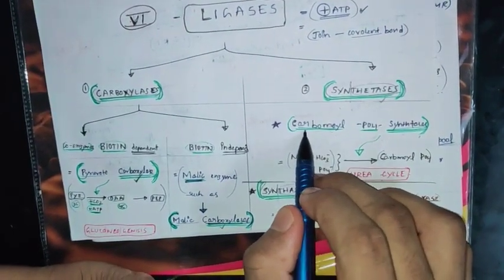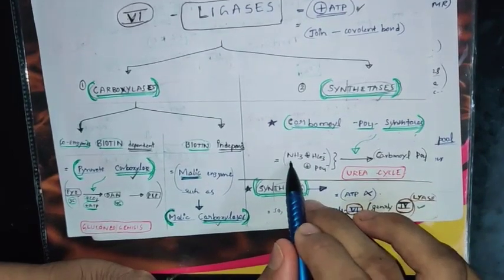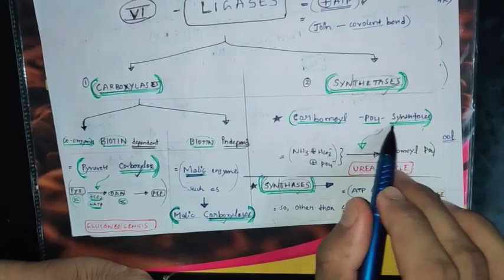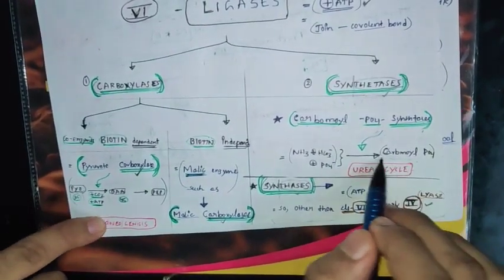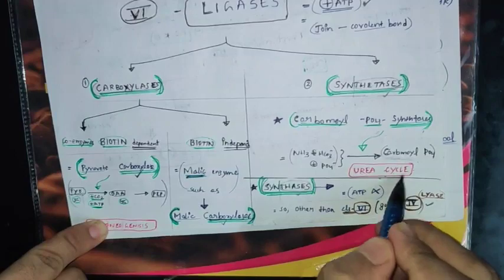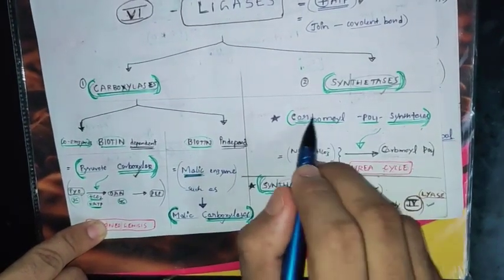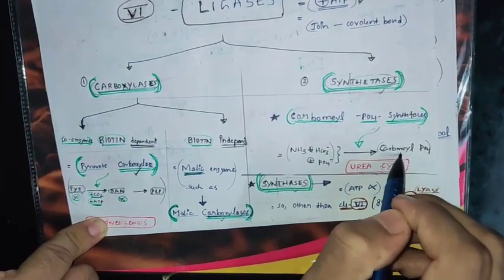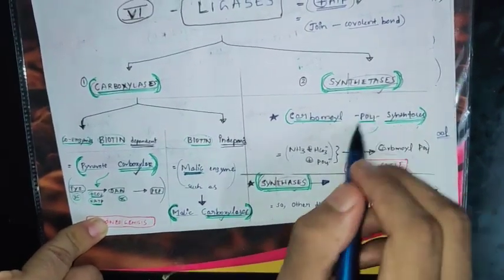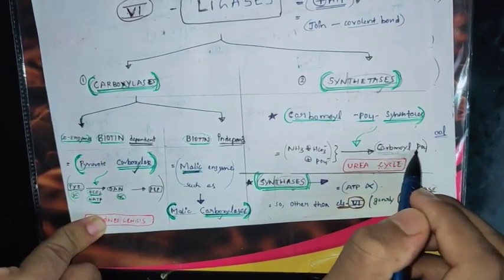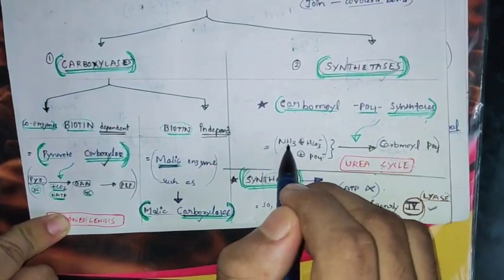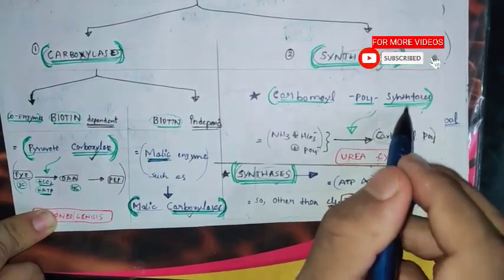Carbamyl phosphate synthetase. See, this reaction is converting into carbamyl phosphate. You can remember this later. The main enzyme involved here is in the synthesis of carbamyl phosphate in the urea cycle. You should remember this red box is very important: in which cycle you are getting this enzyme, and these green colored enzymes. This is enough for this. Later you can see these reaction names. When you read metabolism, you should just remember these names. There is no technique or concept in that. You should just remember this, no other way. But here you can understand the concept of why you are getting the enzyme name synthetase.